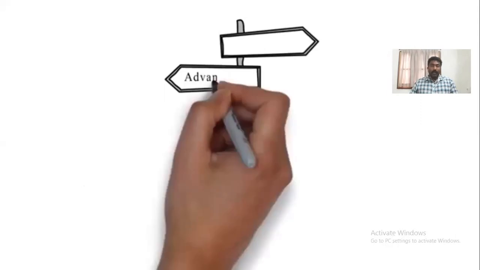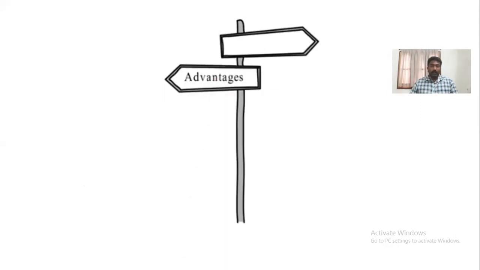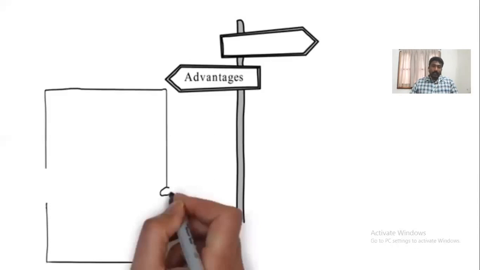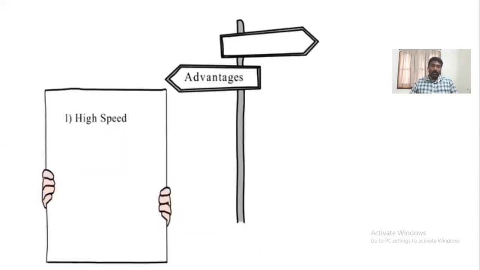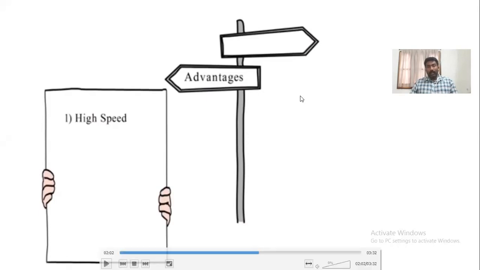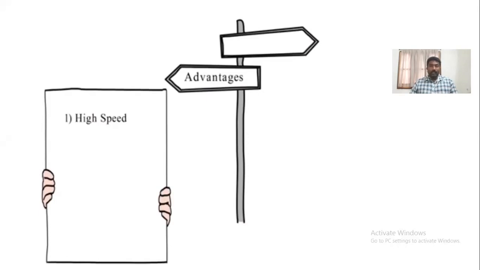Now let us go for the advantages and disadvantages of the computer system. Coming to the advantages, we have different advantages of computers. One is high speed. So what is called high speed? High speed in the sense that a computer can perform instructions in less time with a high capability, with high memory management. It can do a large number of operations or tasks in a low time interval.